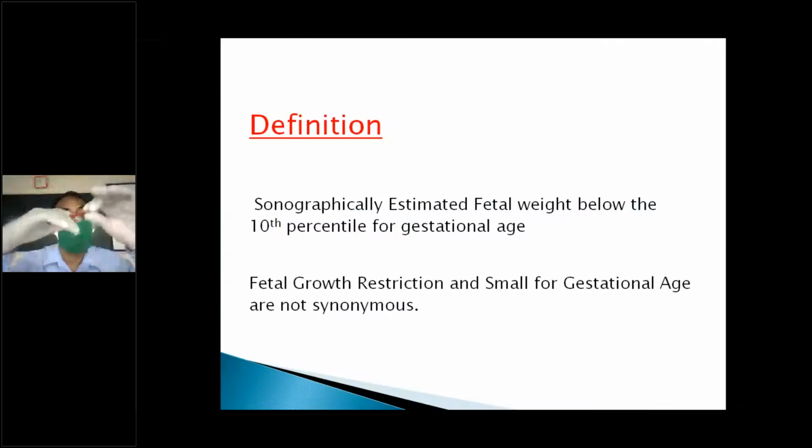So the definition is sonographically estimated fetal weight below the 10th percentile. In earlier days, before ultrasound, after delivery they would weigh the baby and decide whether it was small for gestational age or low birth weight. They would weigh 100 babies of the same gestational age, and then decide who is IUGR and who is not.